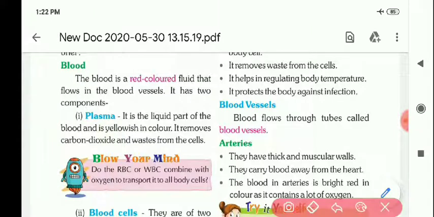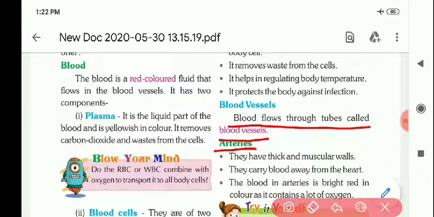So, what are blood vessels? Blood flows through tubes called vessels. In our body, a number of tubes are there, and within these tubes blood flows, and these tubes are known as blood vessels. Blood vessels can be of different types.